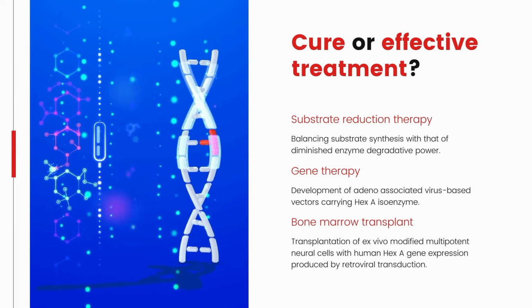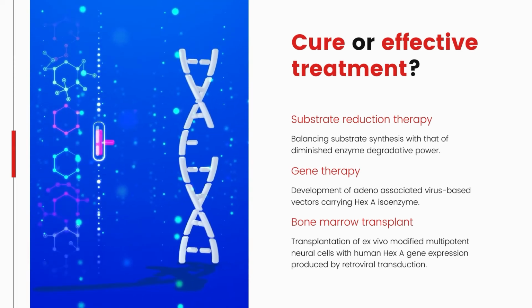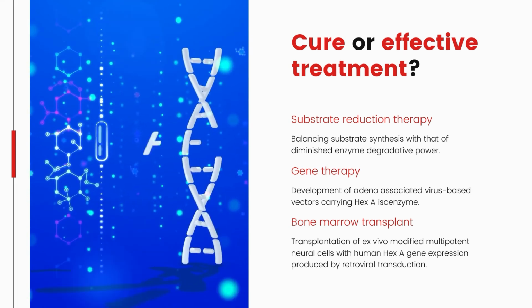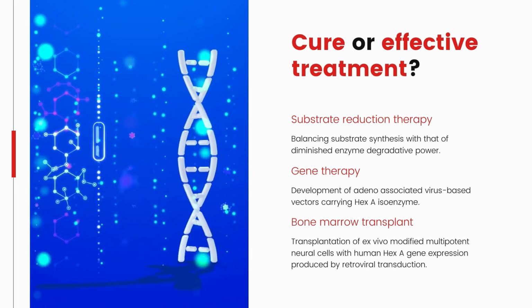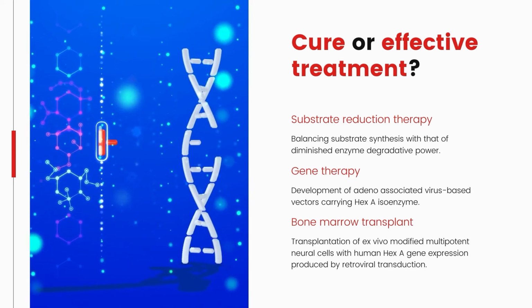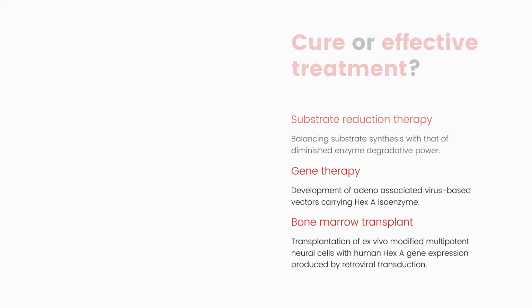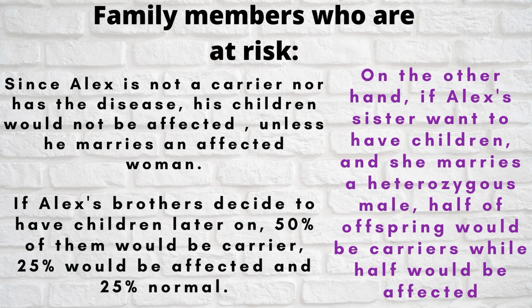Since Tay-Sachs is caused by a single gene disorder, gene therapy will be an excellent option. Great progress has been achieved so far by developing adeno-associated virus-based vectors. The transplantation of ex vivo modified multipotent neural cells with human HEXA gene expression produced by retroviral transduction is another major breakthrough approach.